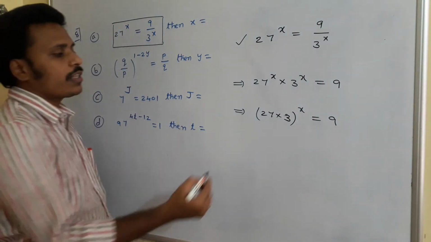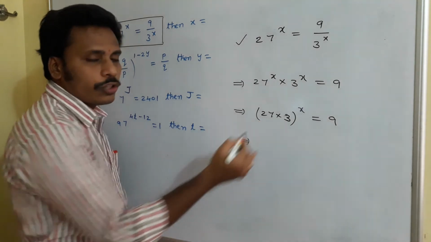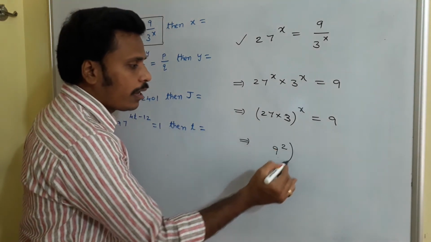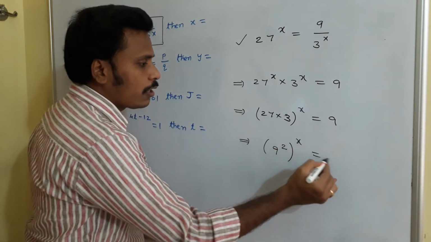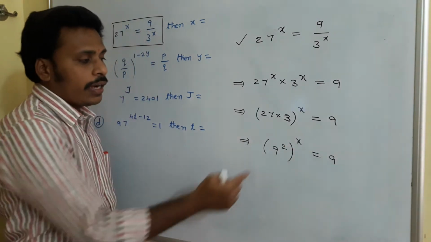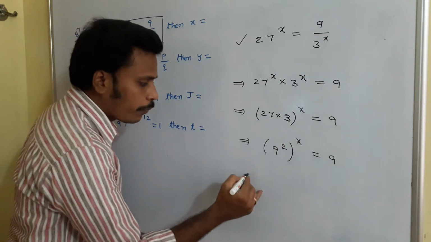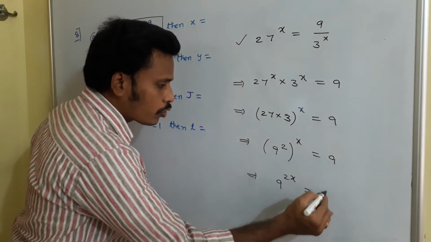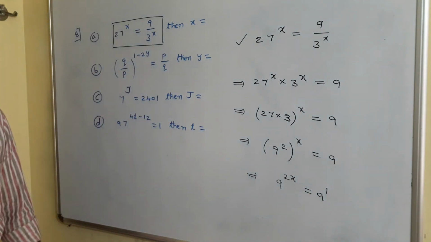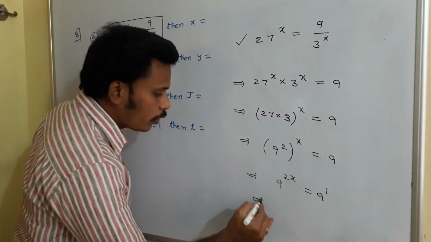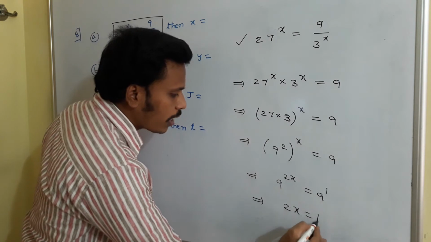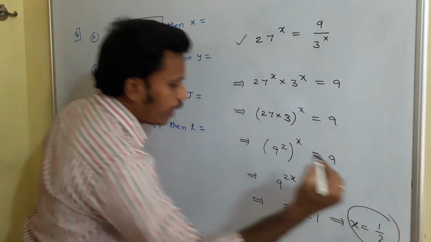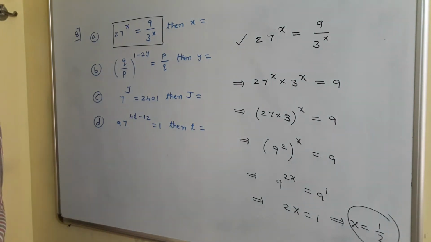What do you say about 27 into 3? 27 into 3 is 81, and that 81 can be written as 9 square. 9 square to the power x is equals to 9. Here a power m to the power n, so that is equals to 9 power 2x, that is equals to 9 power 1. Since bases are equal, you need to equalize the powers. 2x is equals to 1. From there the value of x is equals to 1 by 2. This is the way to solve.